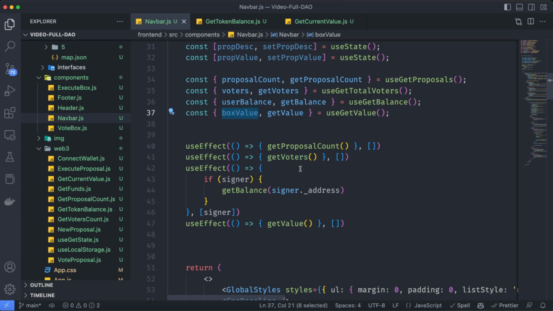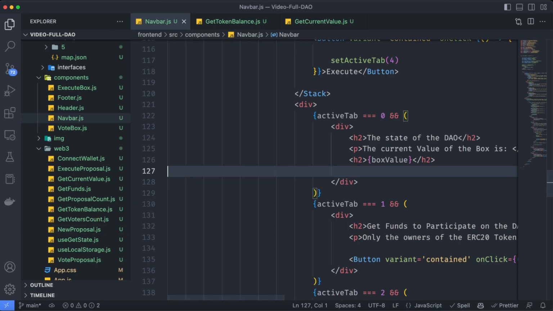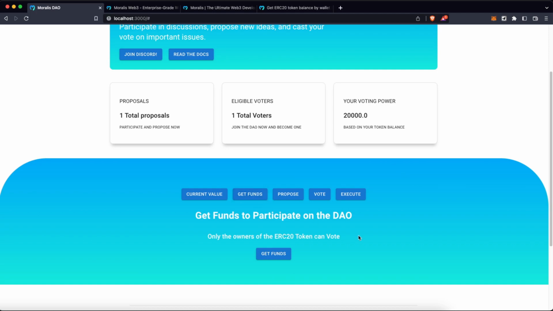So now we can just take this box value, go back here and change this value to the box value. Save this, go back to the web page, and as you can see here, the current value of this box is 7. Again, this is because I was already making tests in order to record the trailer for this blueprint. Nice, really nice.